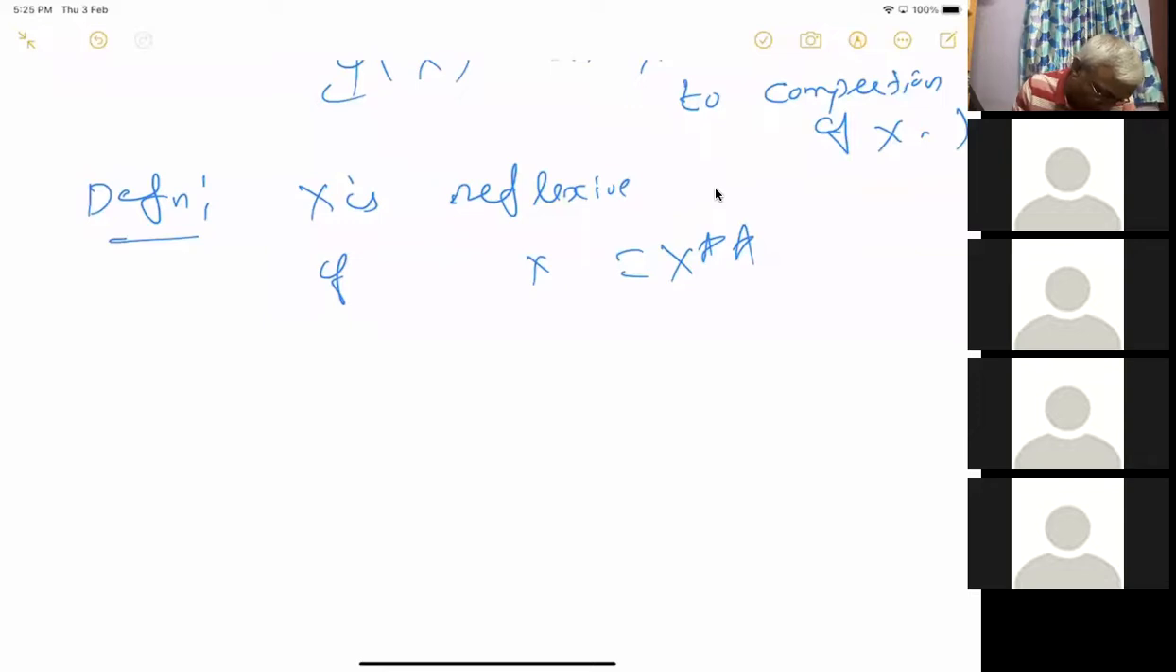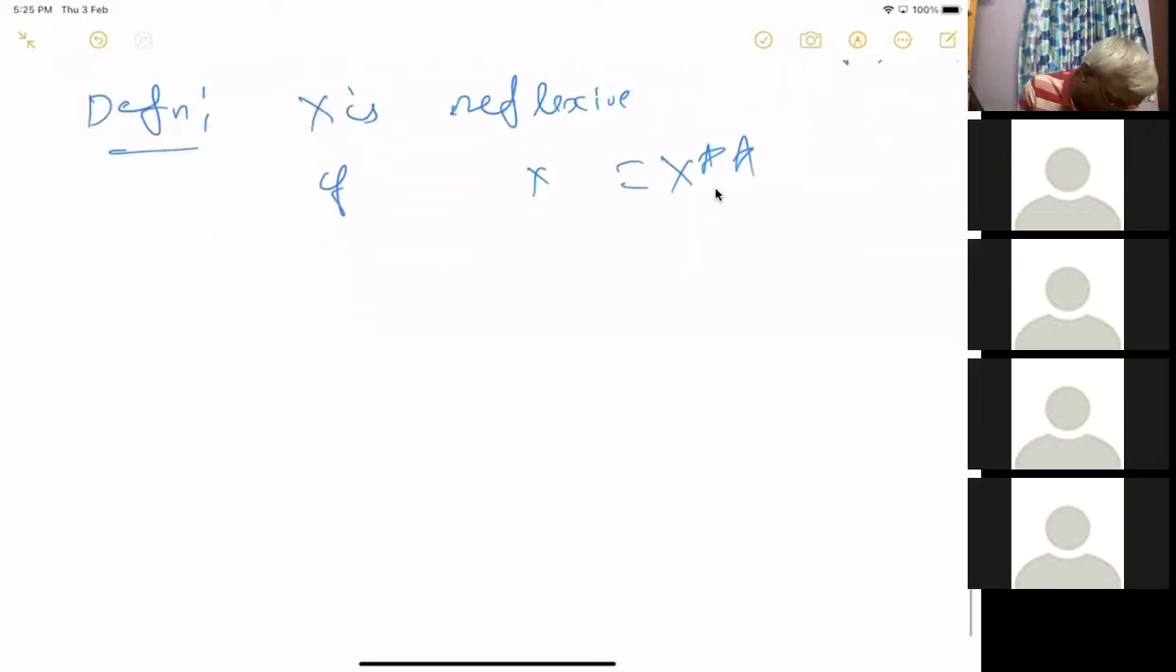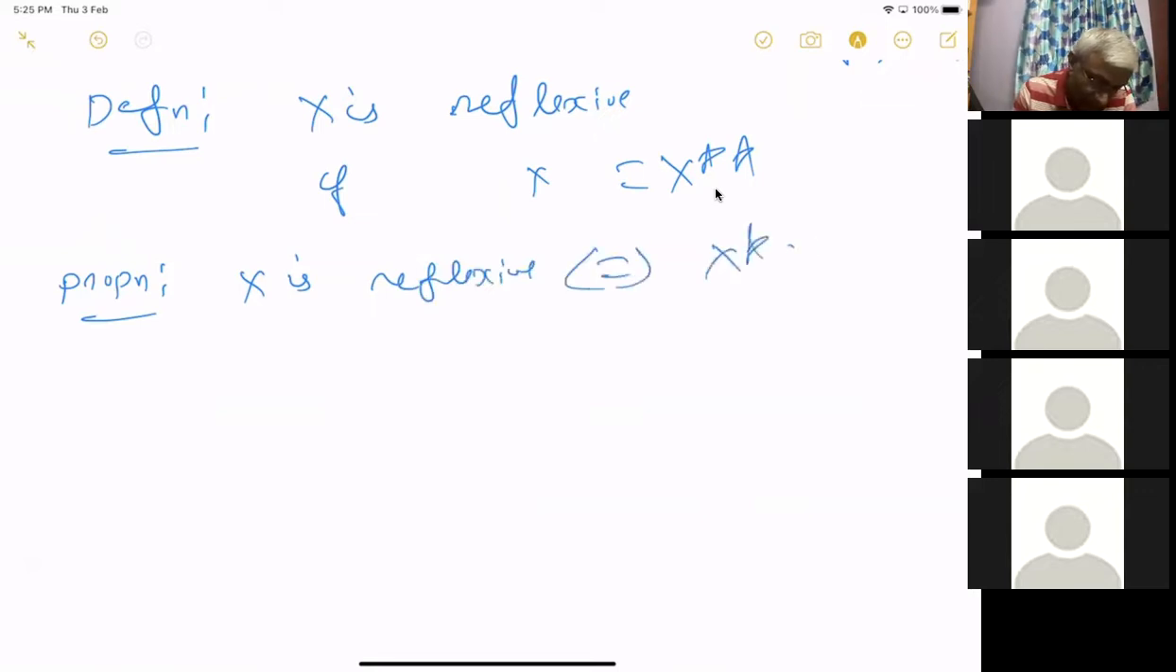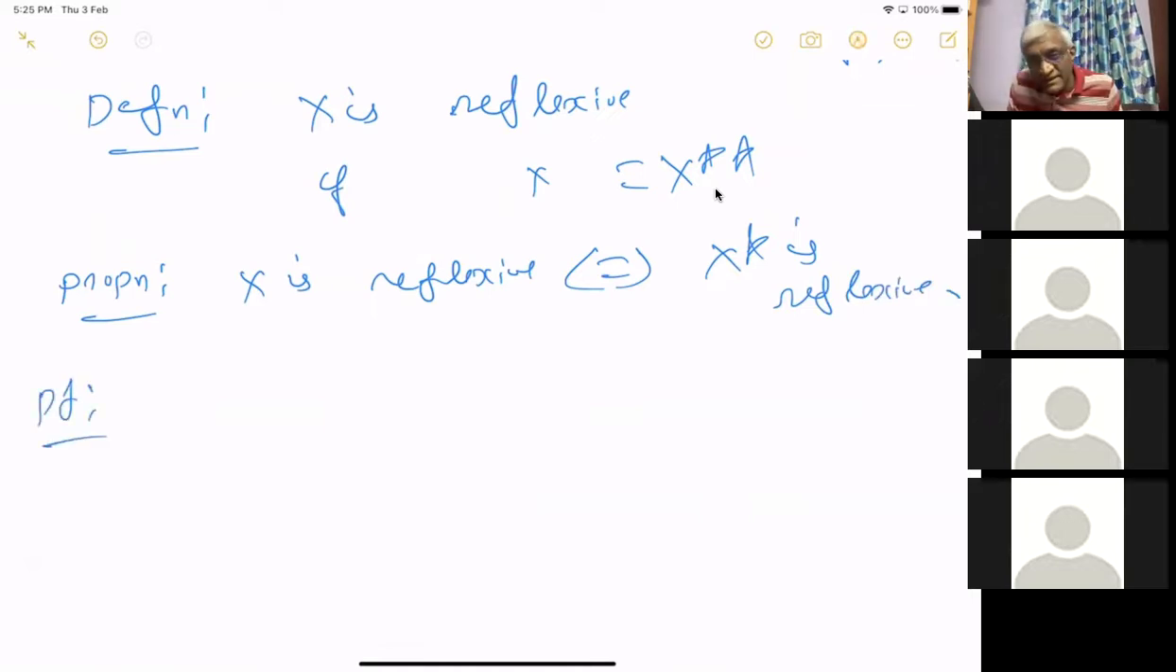Let us prove something about reflexivity. Proposition: X is reflexive if and only if X star is reflexive. X is reflexive means X is equal to X double star. So we have to prove that X star is also reflexive. If X star is reflexive, that means X star is equal to X triple star. Then X is equal to X double star.